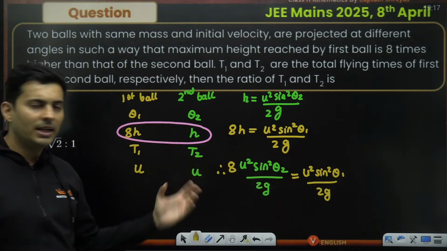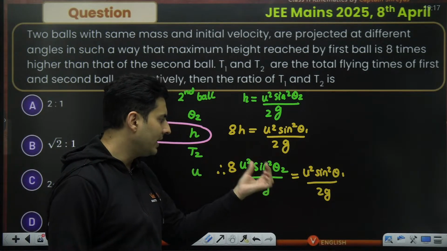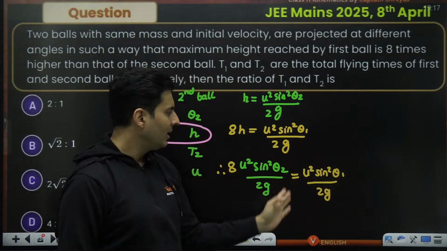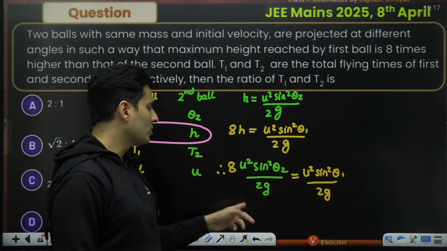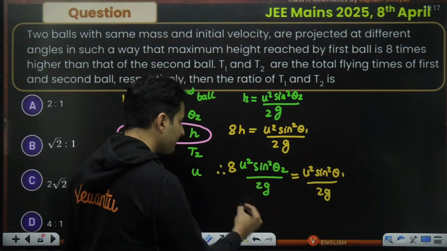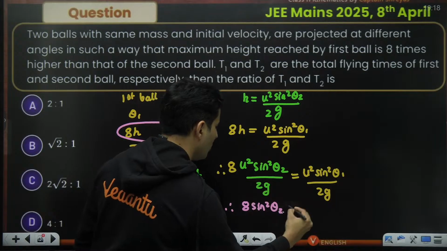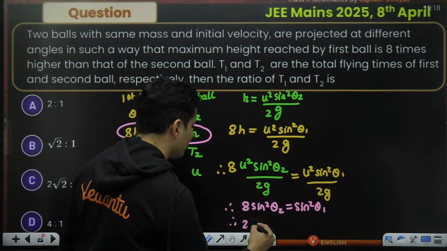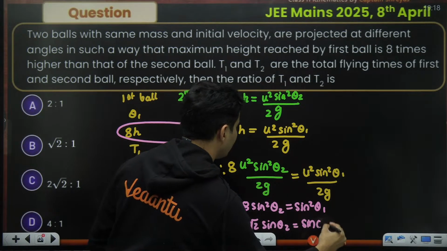This equation is telling us that if you take the second ball's height, you multiply it 8 times, you will get the height reached by the first ball. And we are using direct formulas, u square sine square theta by 2g. U square, 2g, 2g cancels. So I am just left with 8 sine square theta 2 is sine square theta 1. So take the roots on both sides. So 2 root 2 sine theta 2 is nothing but sine theta 1.